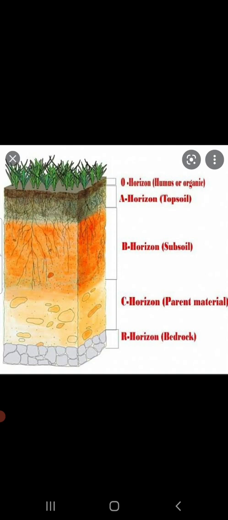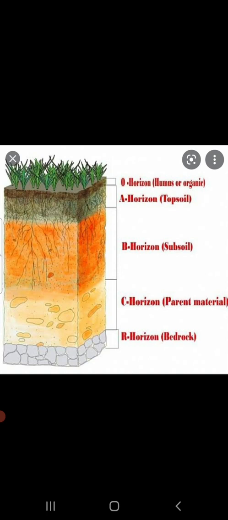This layered soil is called the soil profile. It helps us to get an inner view of the soil. The soil is arranged in layers, and these layers are called horizons. A vertical section of the soil showing its different layers or horizons is called the soil profile. There are three main layers of the soil. Topsoil, which is also called the A horizon, is rich in humus and is dark in color. This layer is soft, porous, and can hold a lot of water.